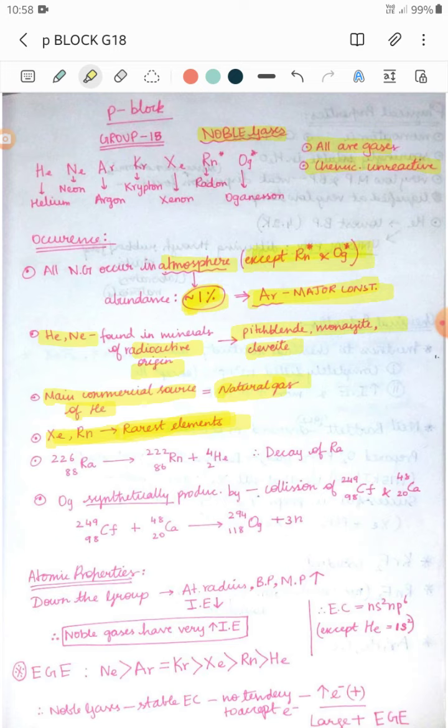Xenon and radon. Now, radon is obtained by the decay of radium. This is an important point. So radon is obtained by the decay of radium.